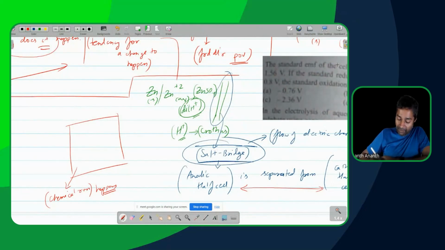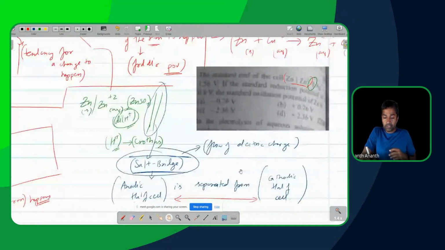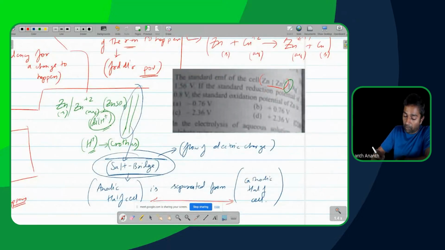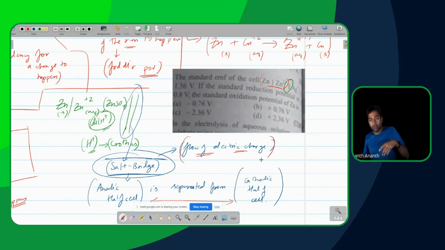So when you're going to be having a chemical reaction happening over here, the salt bridge is going to be talking about the separation over there. It is going to be talking about how to connect the separation. The salt bridge is helping the flow of electric charge go more smoothly. So why is the salt bridge necessary?